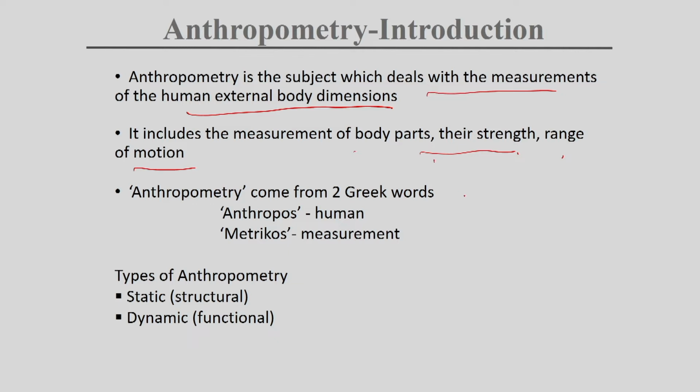Anthropometry has come from two Greek words, anthropos, which means human, and metrikos, which means measurement. So, measurement of human external body dimensions is anthropometry.